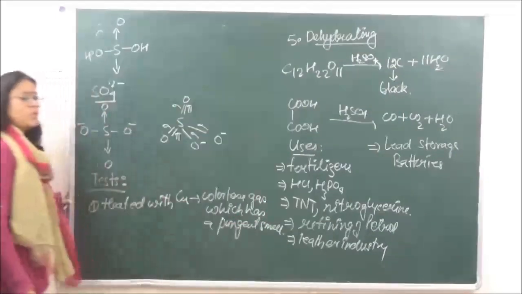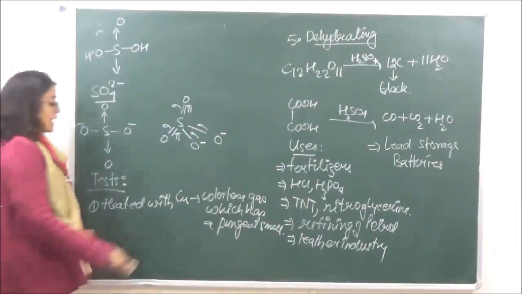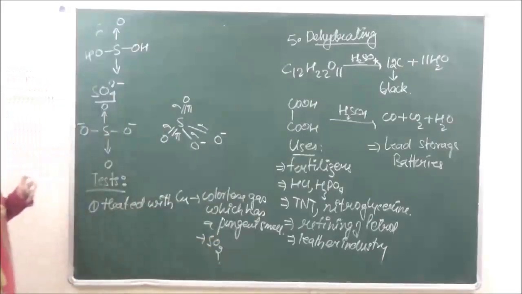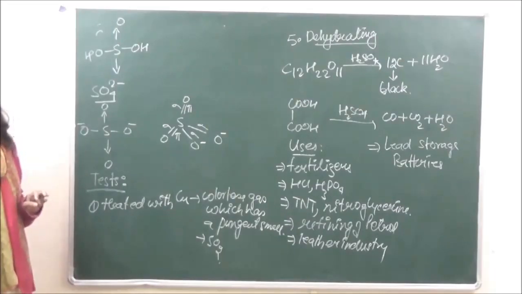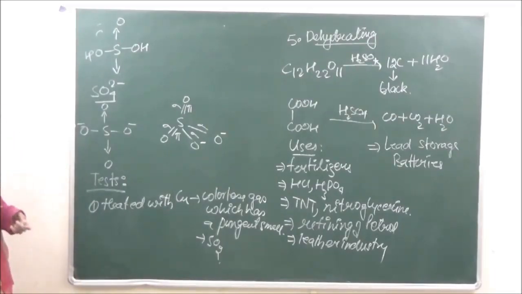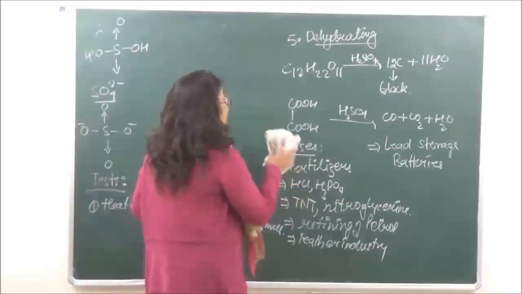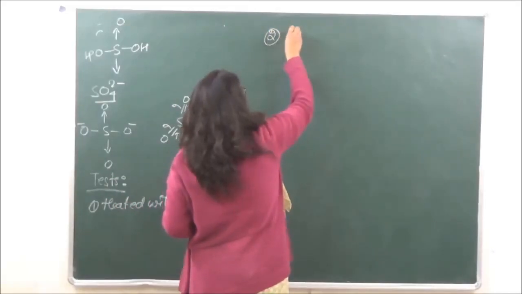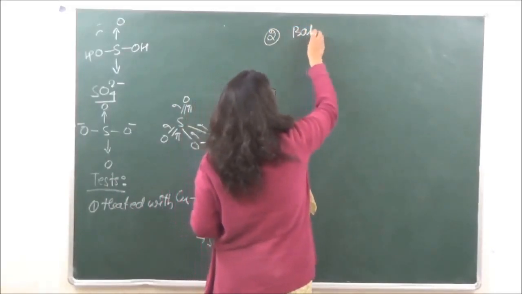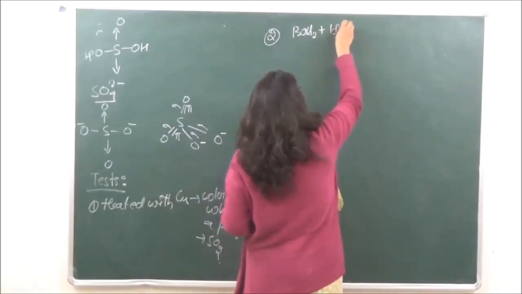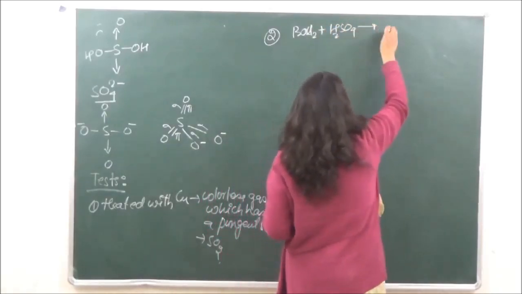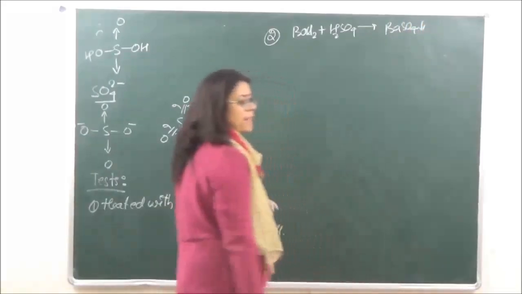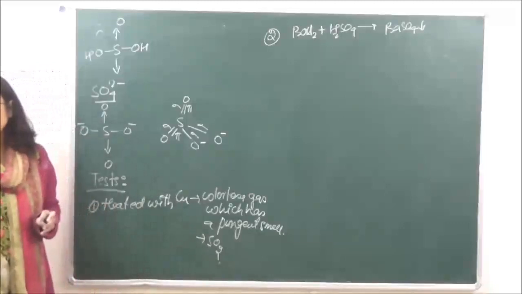The gas which is given out when copper reacts with sulfuric acid is sulfur dioxide. Okay? Then second, it forms a white precipitate with barium chloride. That white precipitate is that of barium sulfate. So this is another test for H2SO4.